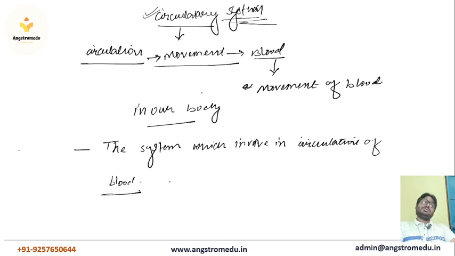I have already told you what circulation means: it simply means the movement of blood. We are discussing the circulatory system, and this system is present in the human body or in any animal. The blood movement in our body is known as circulation, but here we are discussing the system, that is, the circulatory system. The system which is involved in the circulation of blood in our body is known as the circulatory system.